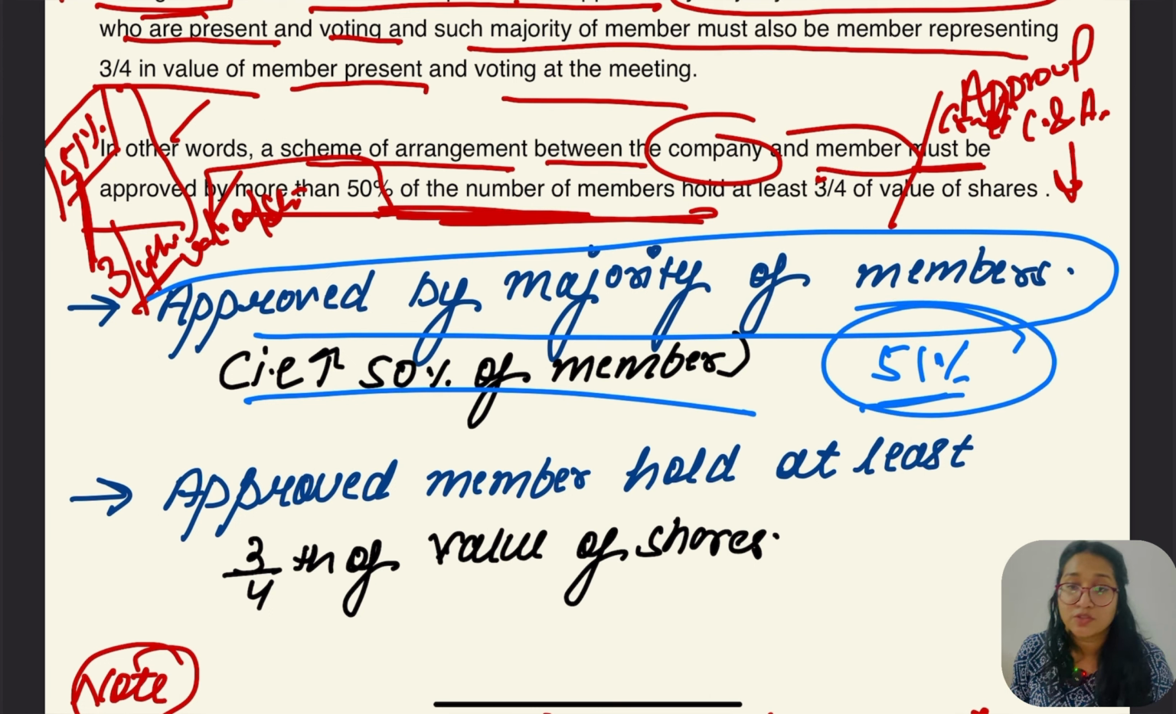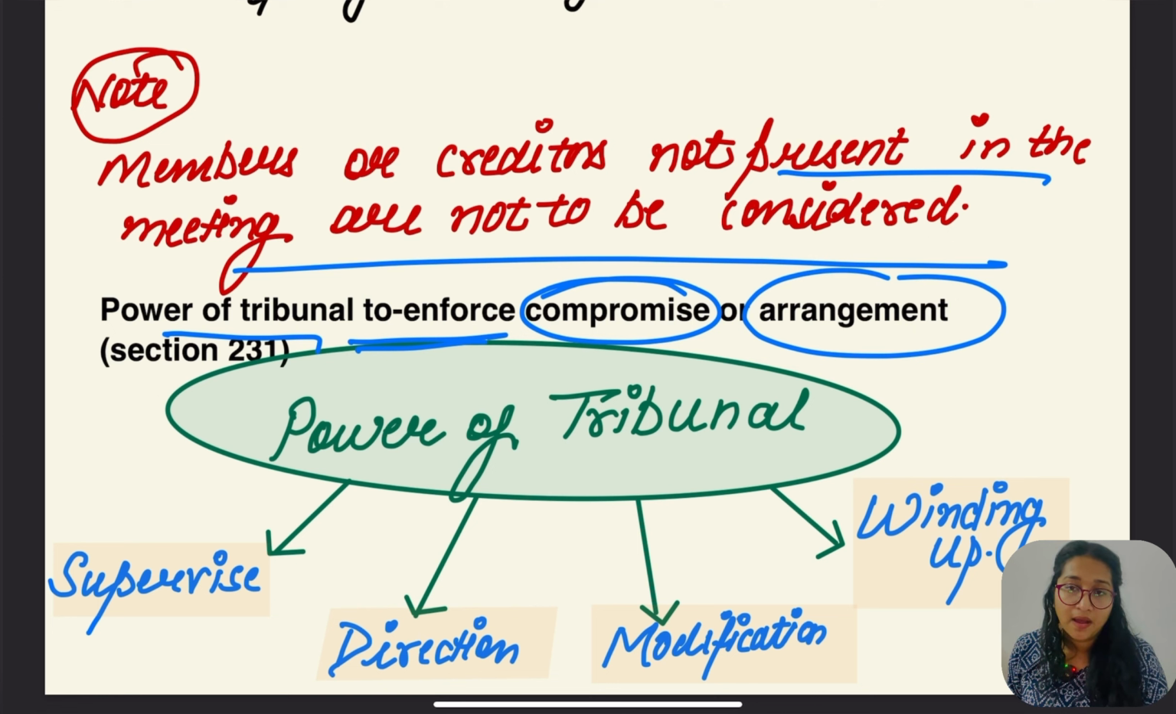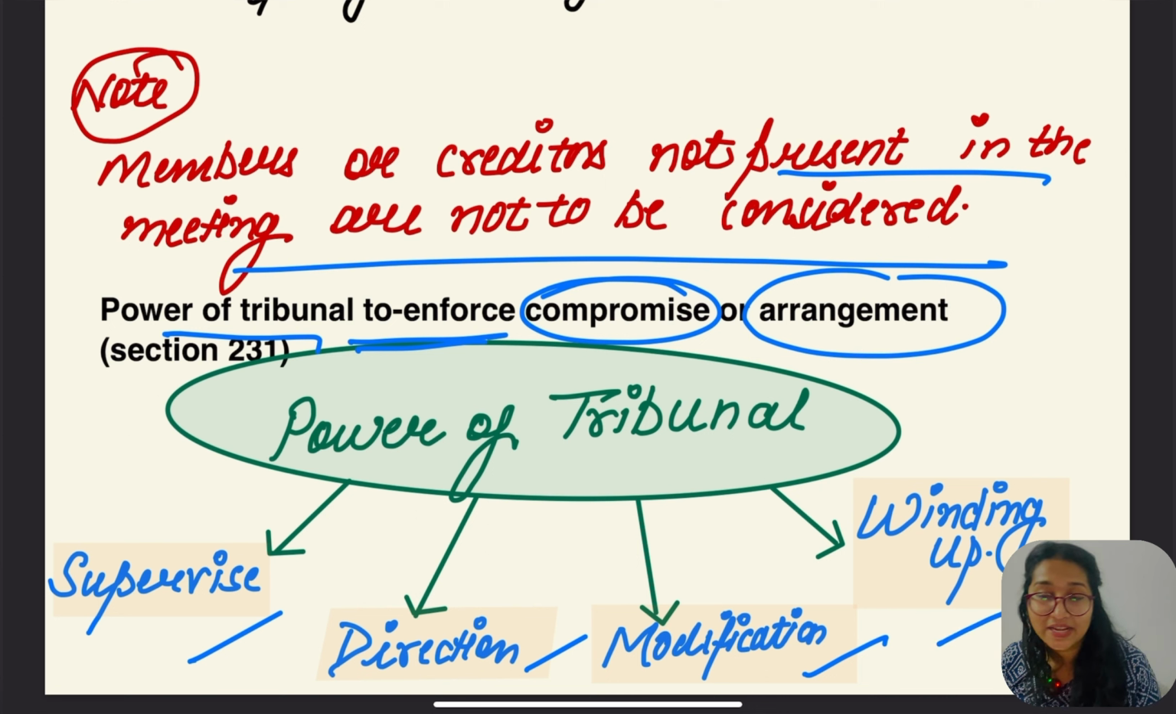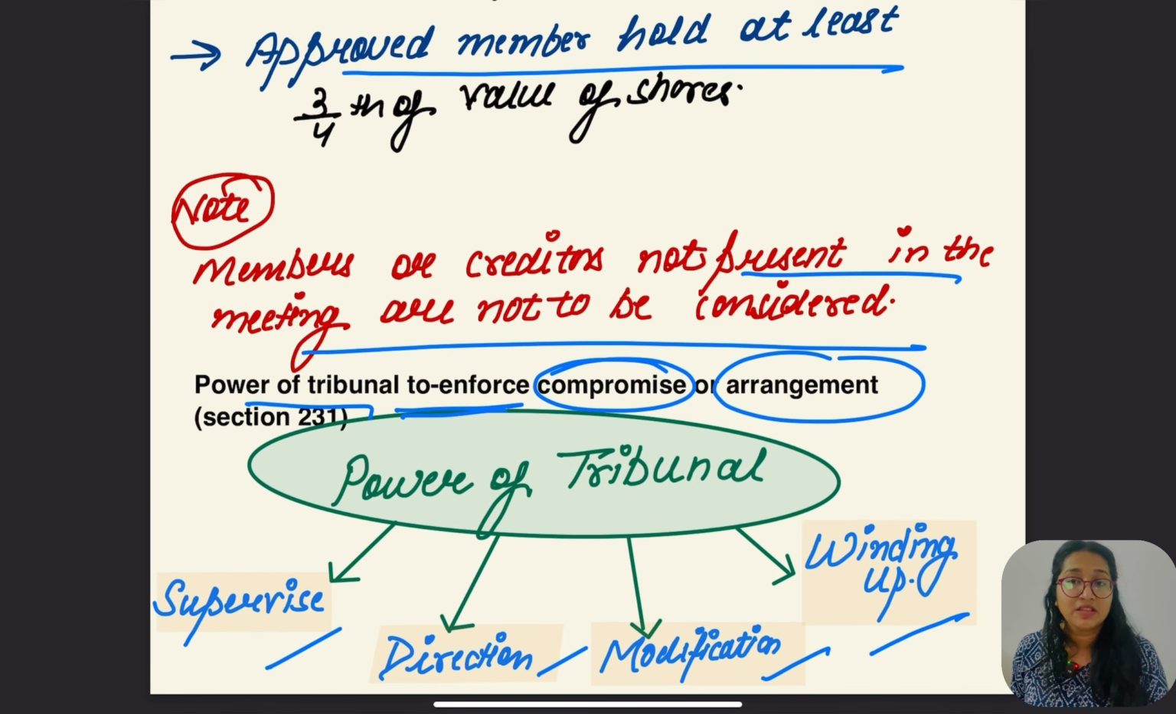So we are done with section 230. Let's go to section 231, which talks about the power of the tribunal to enforce compromise and arrangement. There are some powers in the hands of the tribunal. First of all, to supervise, give directions to the company, or modify any of the terms and conditions when they receive the application, or order winding up of the company. Hope this point was also clear.